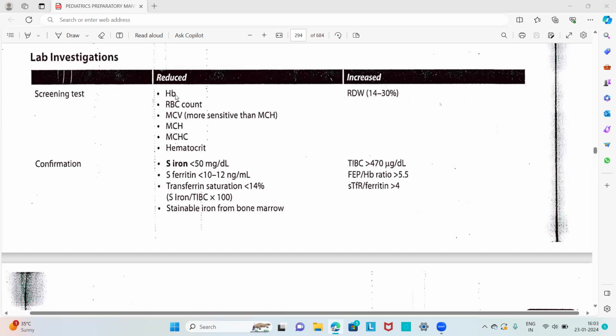We have to go for the hemoglobin, RBC count, and the MCV, MCH, MCHC, and hematocrit, and also red cell width. Only red cell width is increased.